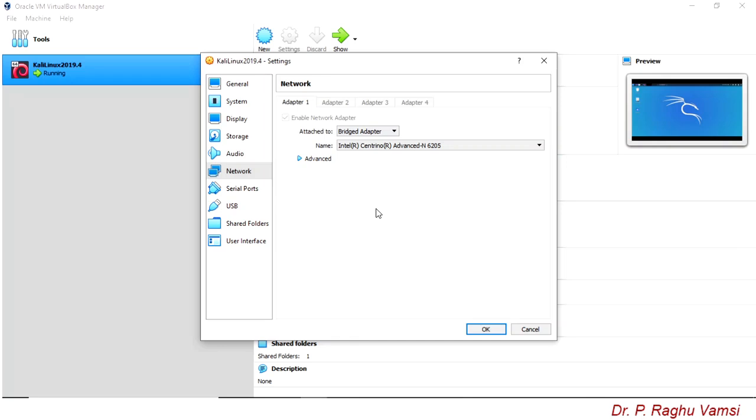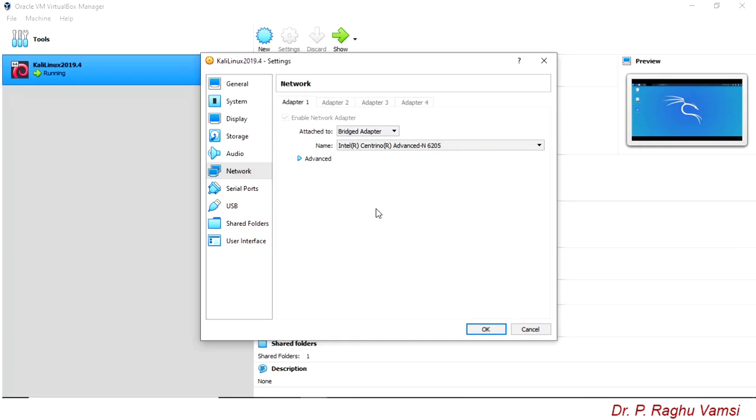For example, if the host operating system is with the 192.x.x.x series, then the guest operating systems will also be assigned with the 192.x.x.x series. That means the same network, same IP range will be used in the guest operating system and at the same time in the host operating system also.